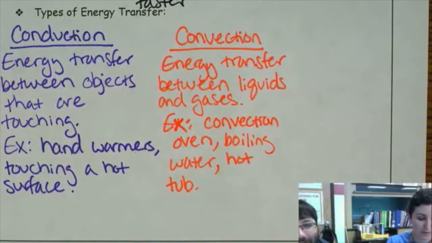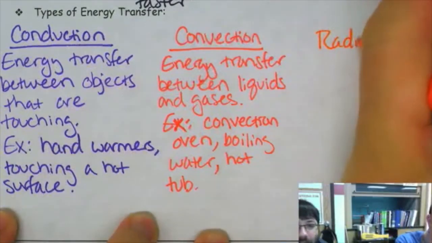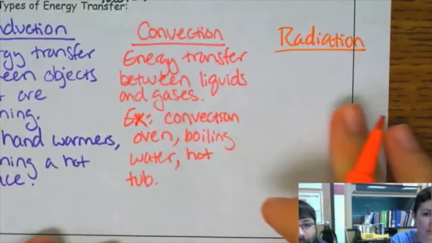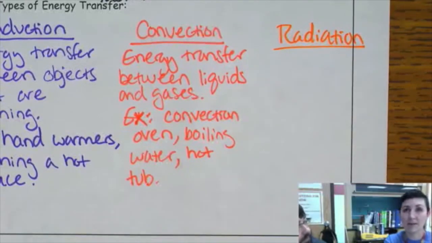That would be radiation. Radiation is the third type. And that happens whenever heat is traveling and it doesn't have any surfaces involved, any liquids, any gases. It's just straight energy through electromagnetic waves, right?